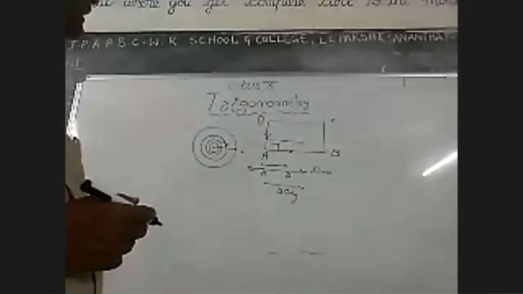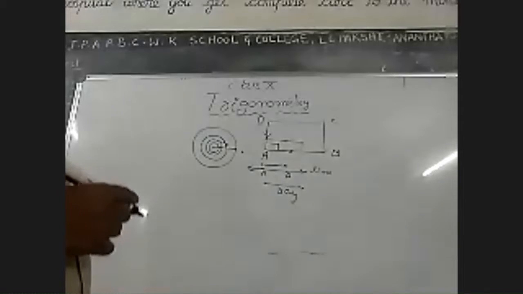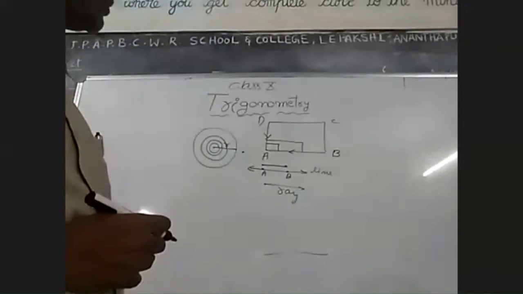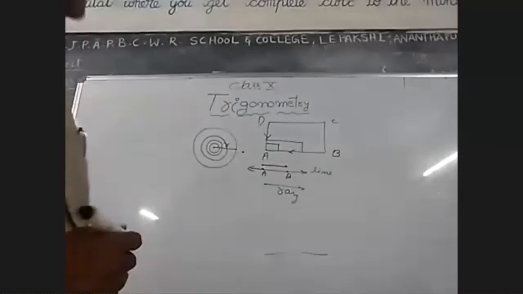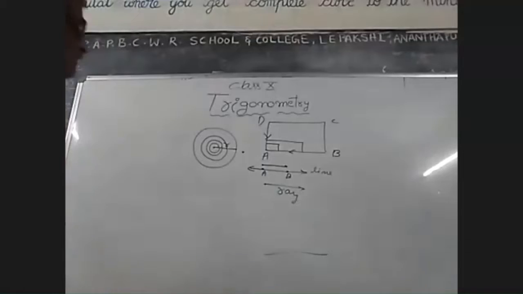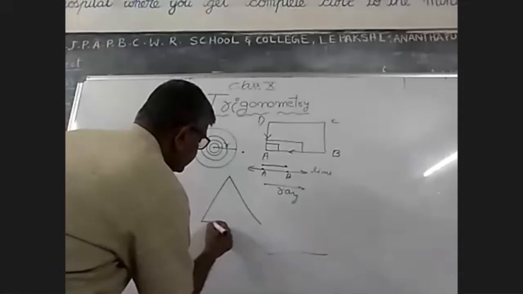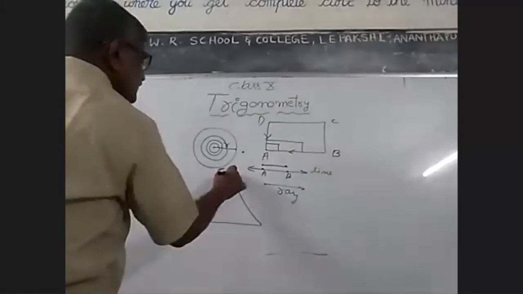Now we need to know the definition of a triangle, because the triangle concept is very necessary in learning trigonometry. So what is a triangle? A triangle is a closed figure made by three line segments.